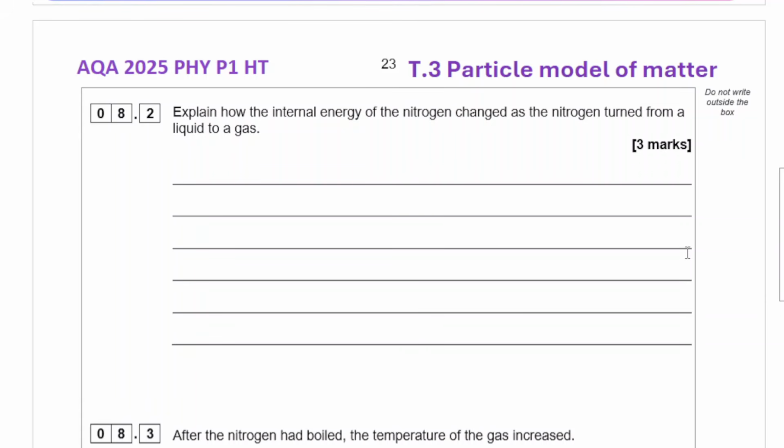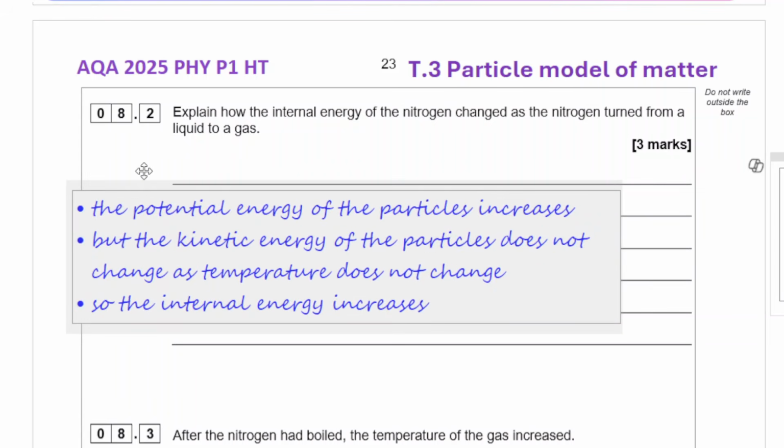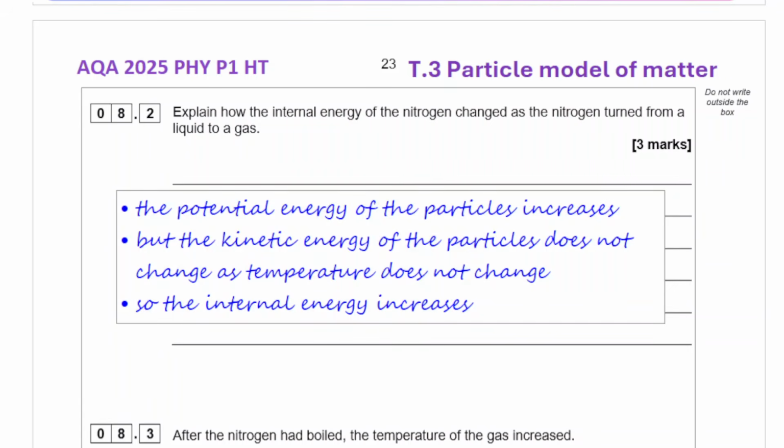Now, that would increase the potential energy. So here's the answer. The potential energy of the particles increases, but the kinetic energy of the particles does not change as temperature does not change, because there's a change in state here. So the internal energy changes.